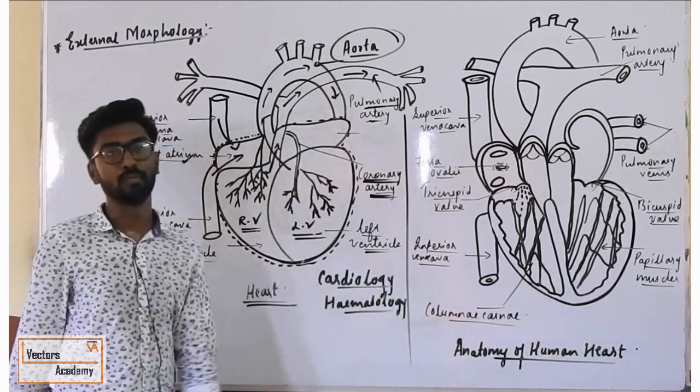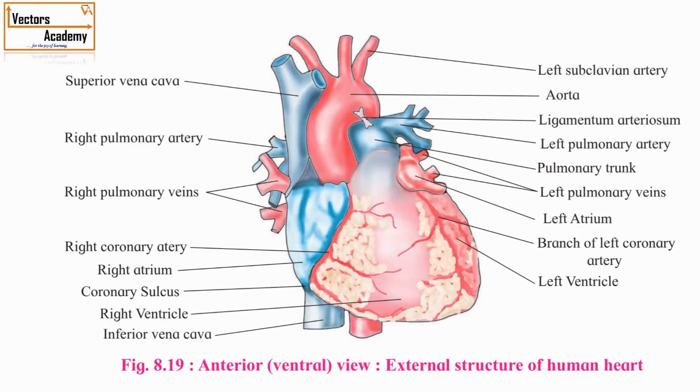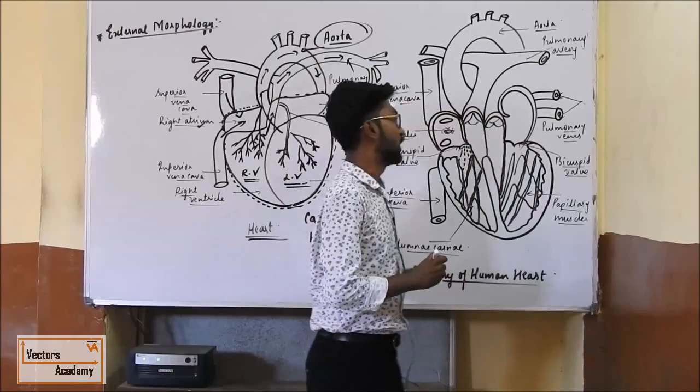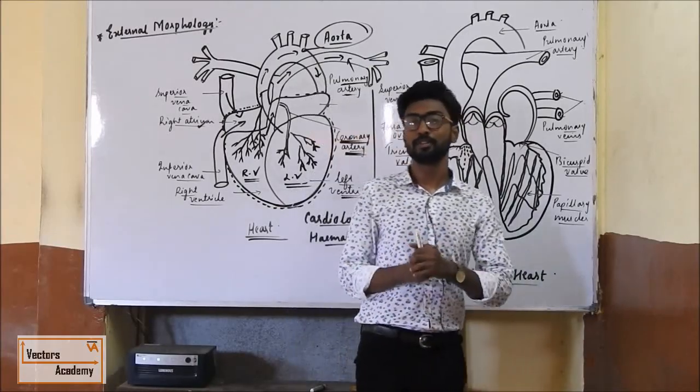This is the external morphology of human heart. Okay, so that was the external morphology of human heart.